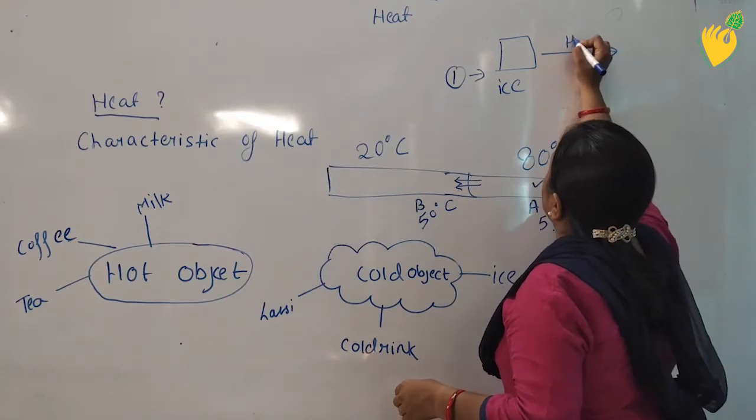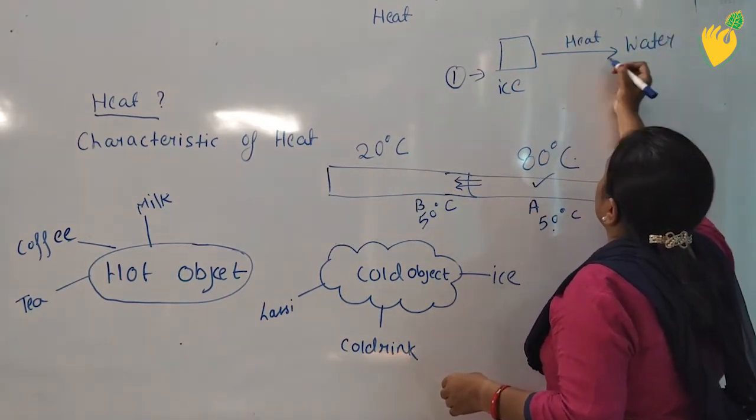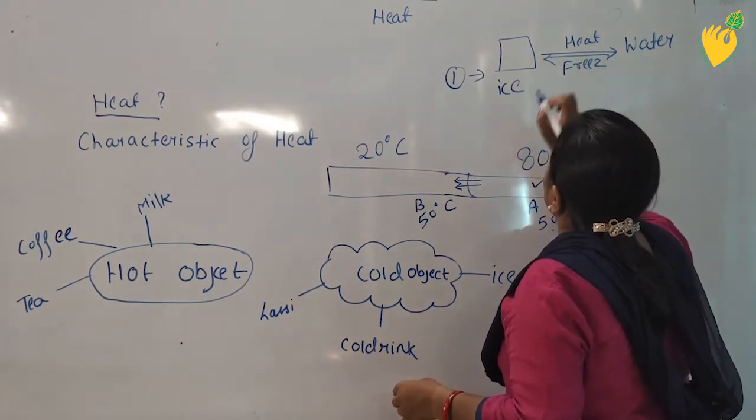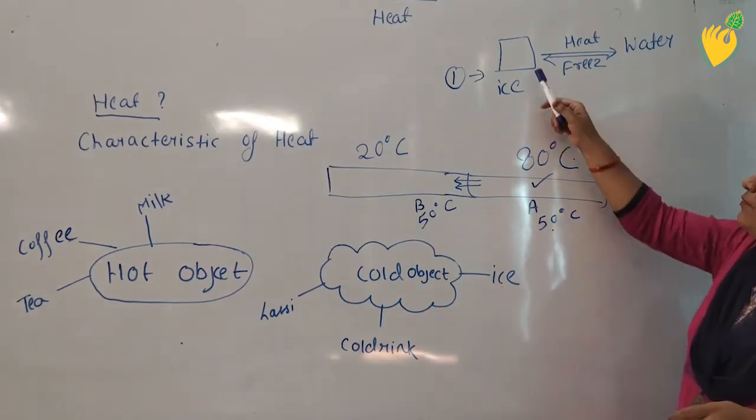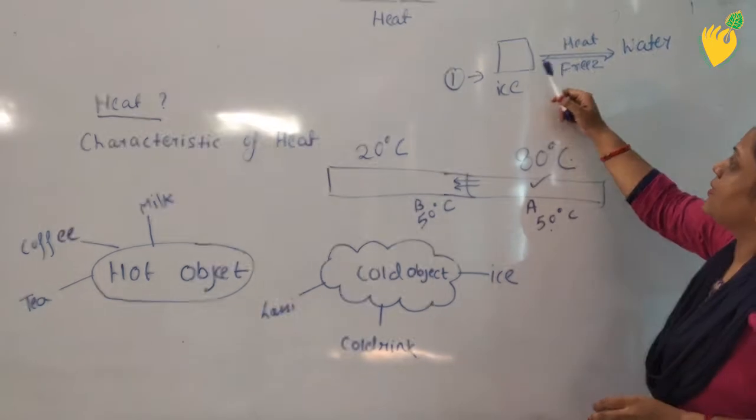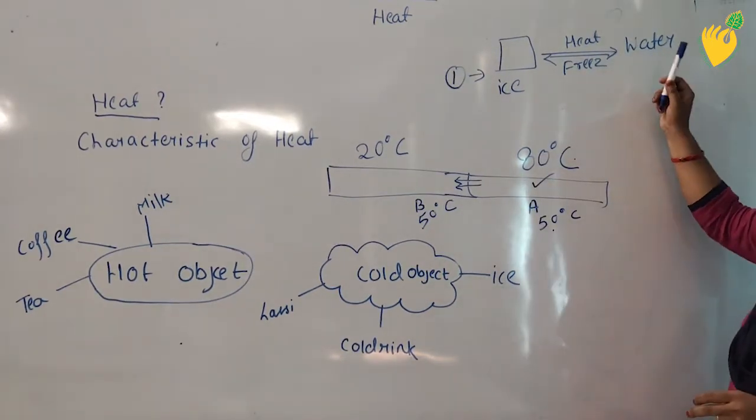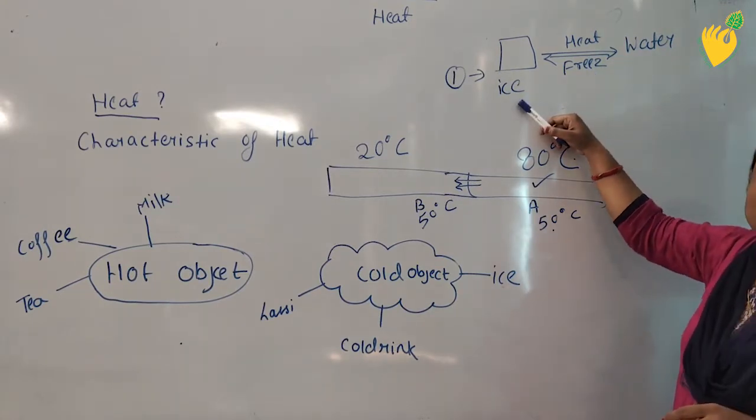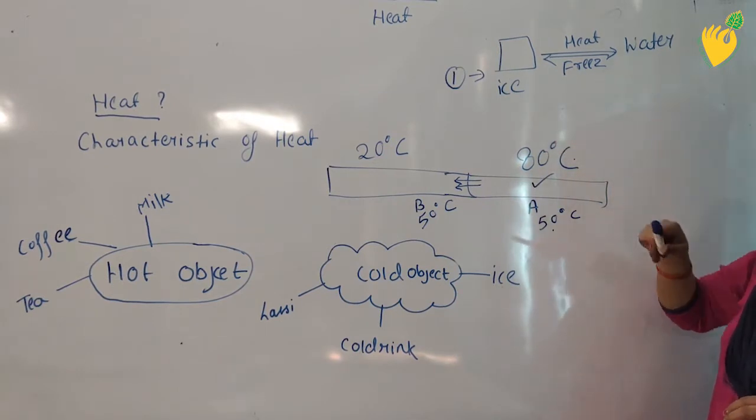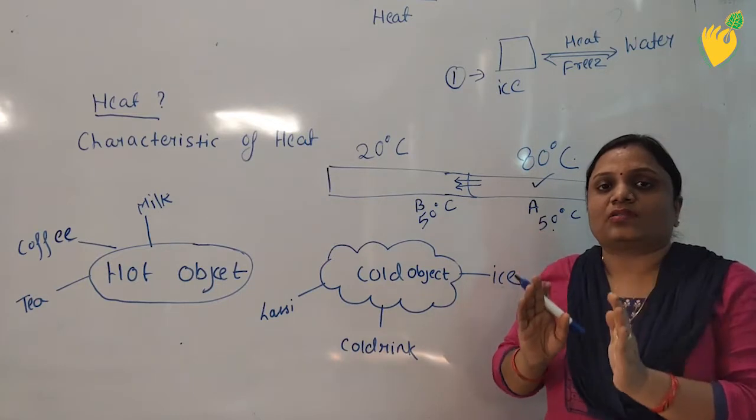When you heat it, it will convert into water, and when you freeze it, it will again convert into ice. That means when ice gains the heat, it is converted into water, and when water loses the heat, it is converted into ice. It is another characteristic of heat. When a body loses or gains the heat, its state also changes.